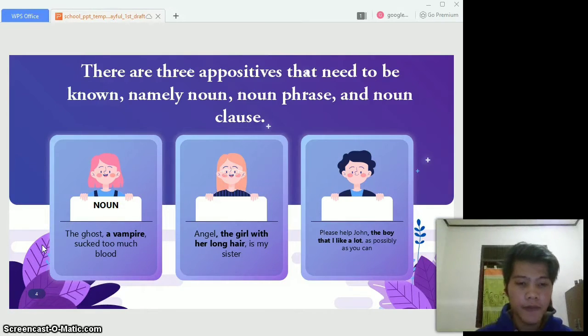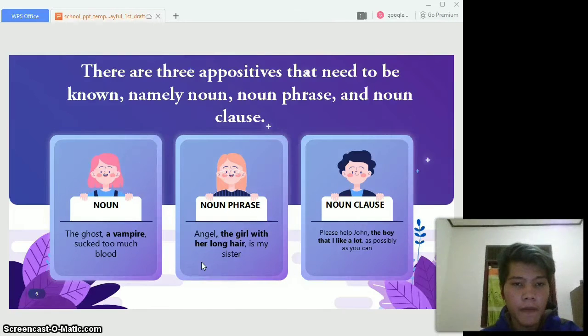So the second example, Angel, the girl with long hair, is my sister. The girl with long hair is the appositive in the form of a noun phrase. So the girl with long hair is a noun phrase that describes the noun, Angel. And the last, please help John, the boy that I like a lot, as much as you can. So the boy that I like a lot is an appositive in the form of a noun clause. So the boy that I like a lot is a noun clause that describes a noun, John.